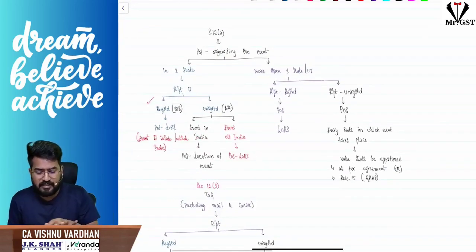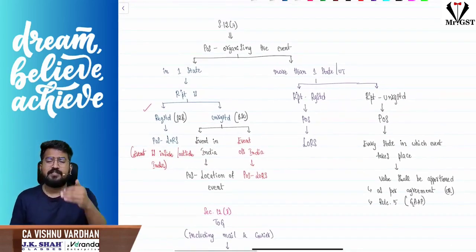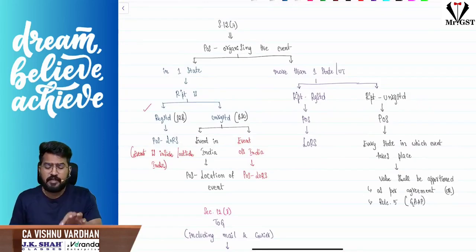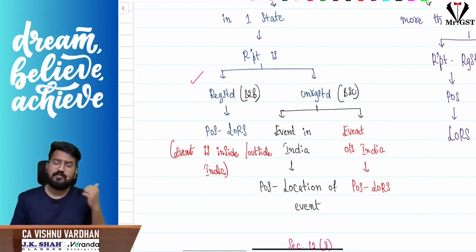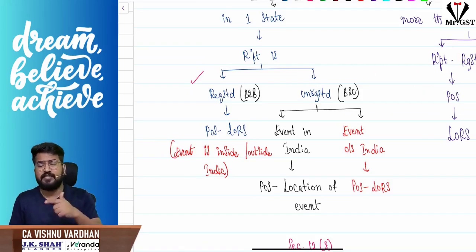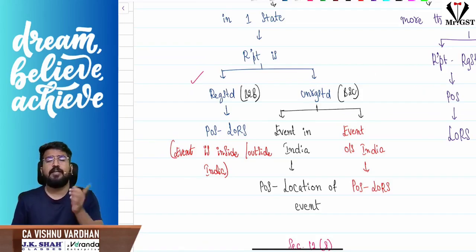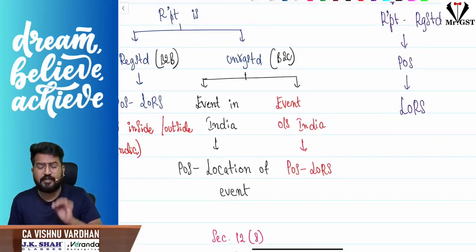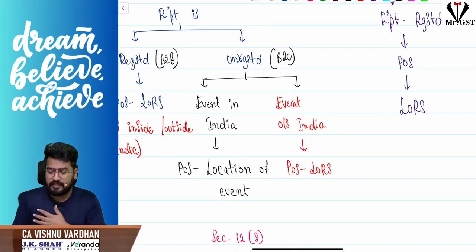So I will summarize again. Section 12 subsection 7 is regarding the place of supply for organizing an event. If the event is organized in only one state and the recipient is registered, then the location of such recipient will be the place of supply. If the recipient is unregistered, then the location of the event held. If the location is outside India and the recipient is unregistered, the location of the recipient itself will be taken as the place of supply.